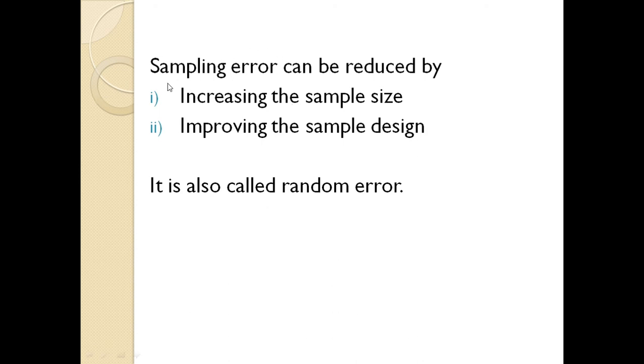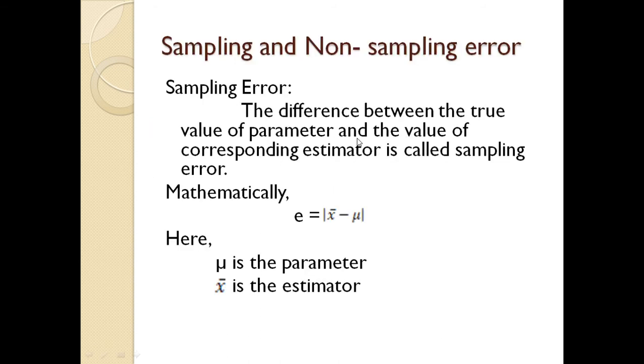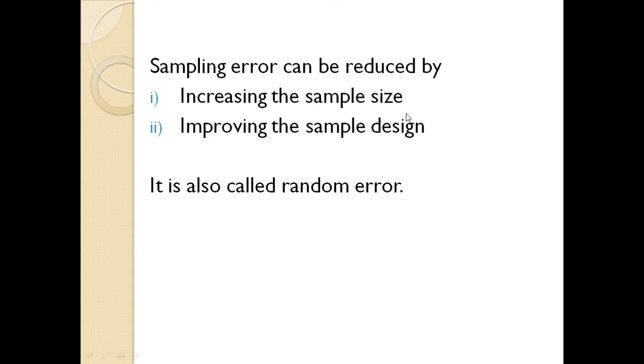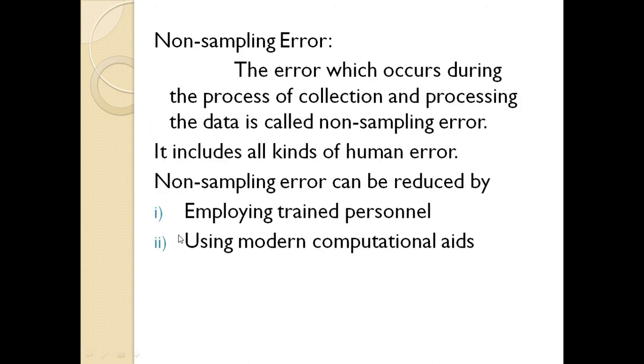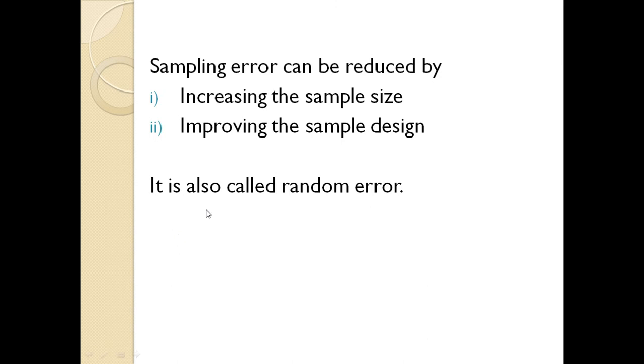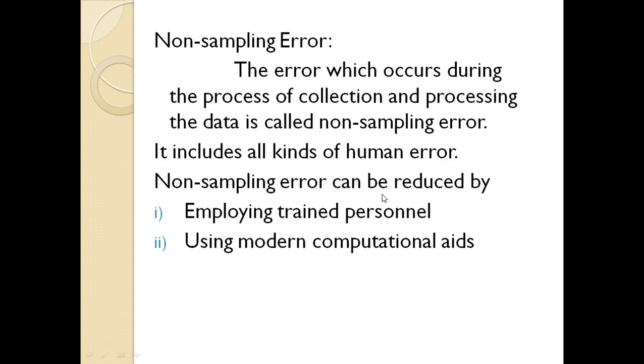But how can you reduce this sampling error? Sampling error can be reduced by increasing the sample size. If you increase the sample size, this sampling error can be reduced, or by improving the sample design. If you improve the sample design which you have set before, you can reduce this sampling error. And this sampling error is also called a random error, and this occurs only due to sampling.